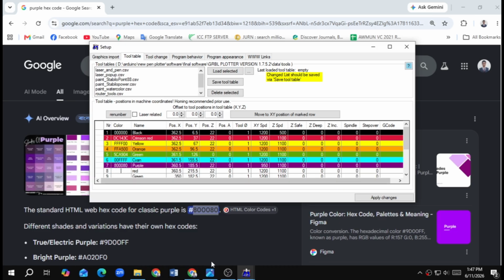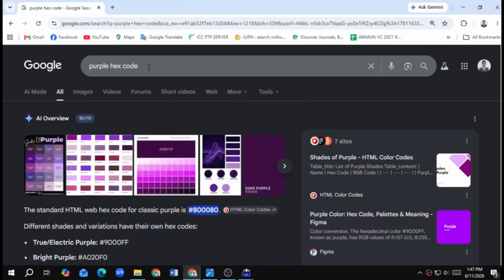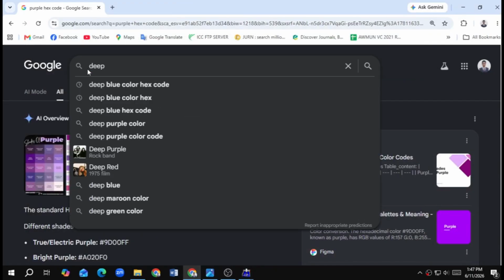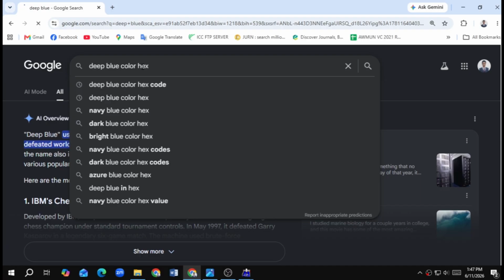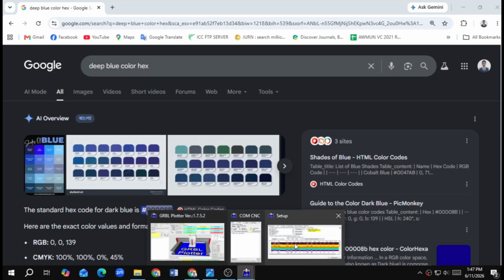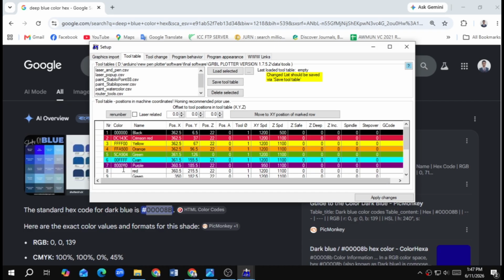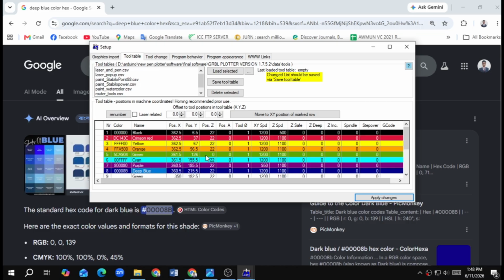And second we need what? We need deep blue. So again go to Google, search deep blue color hex. So this is the hex code. Copy it, double click on it, hit enter. And I need to change the name, so I'm typing deep blue. Now hit apply changes. Now our tool table is set. Now close the window.